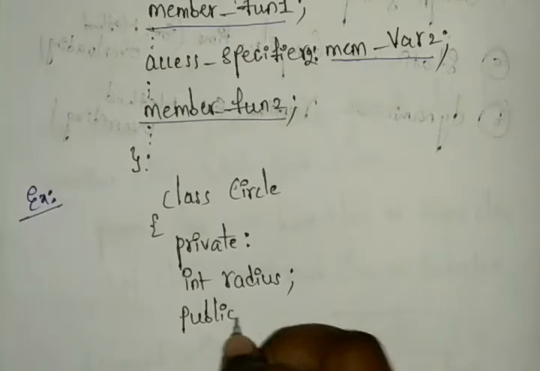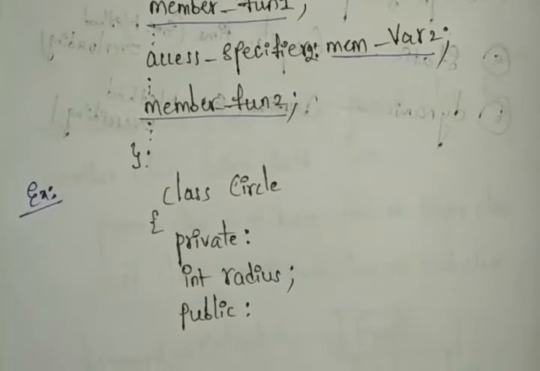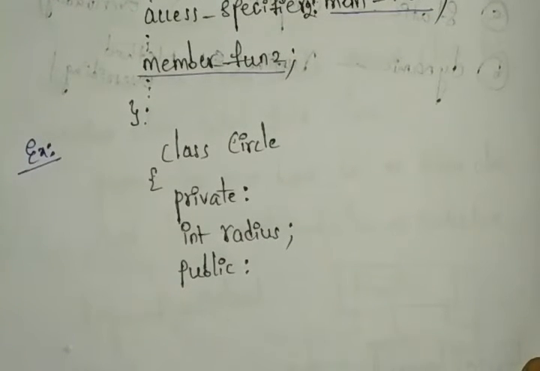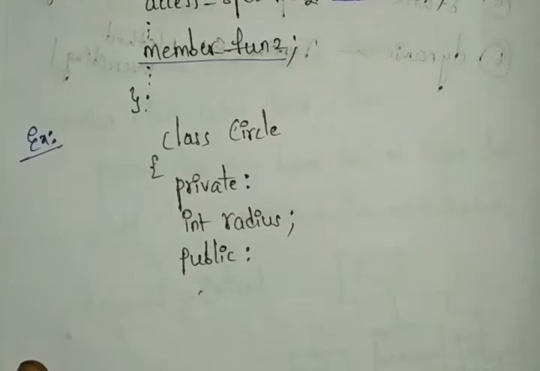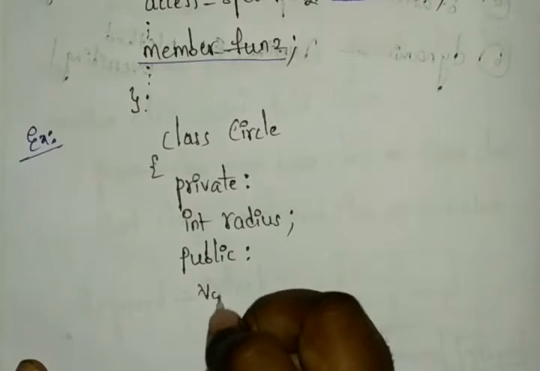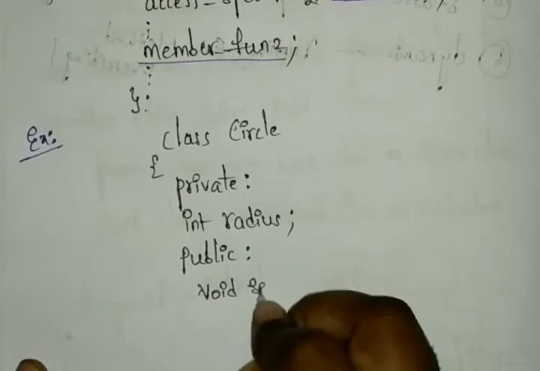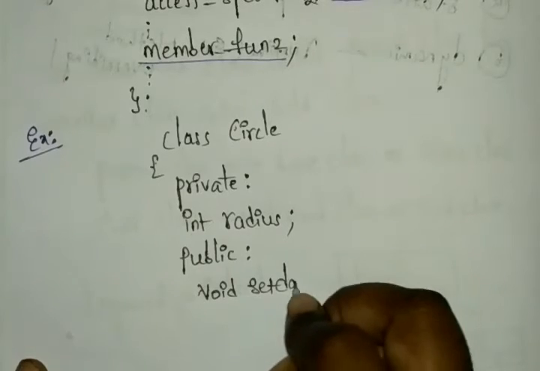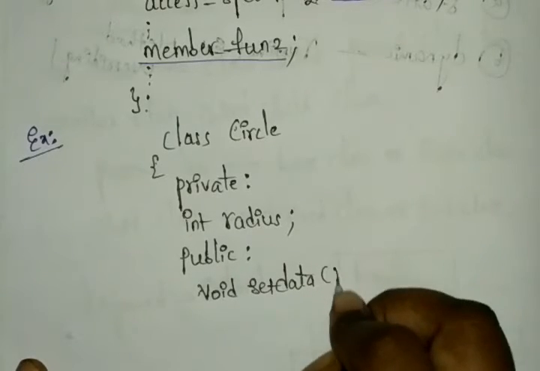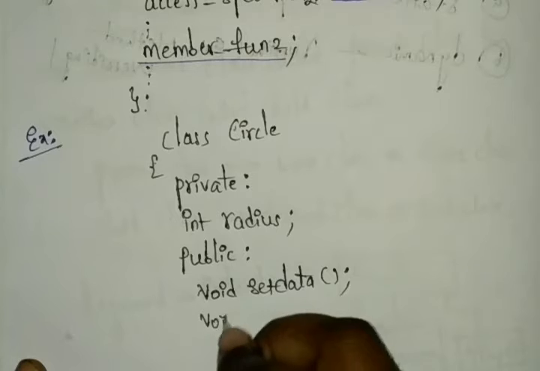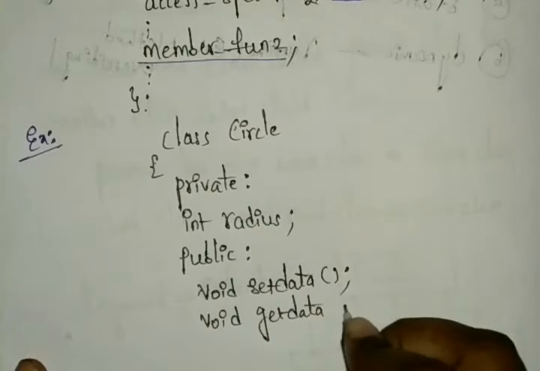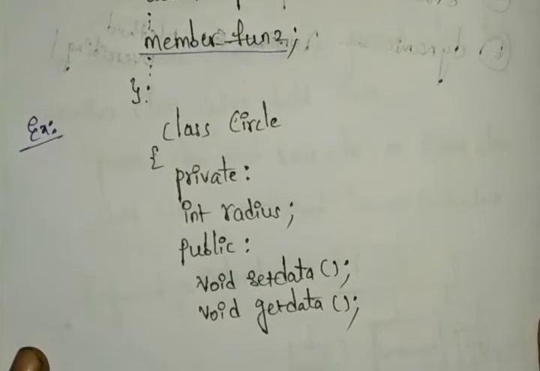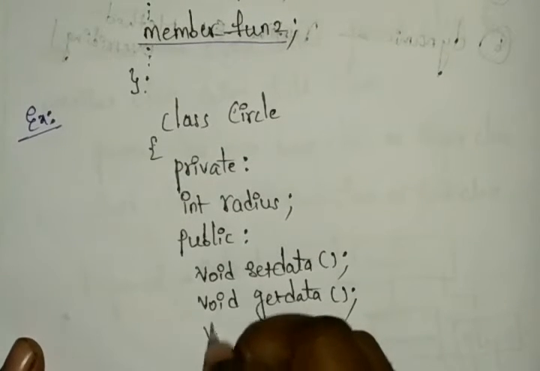And just here I am writing the executable part only. So here I am choosing the member functions, like void setData and void getData, and next we have void display.